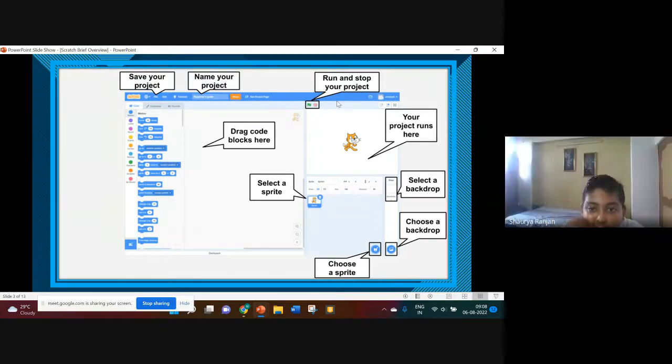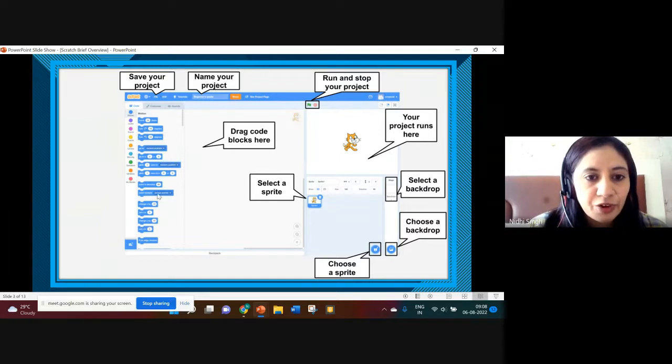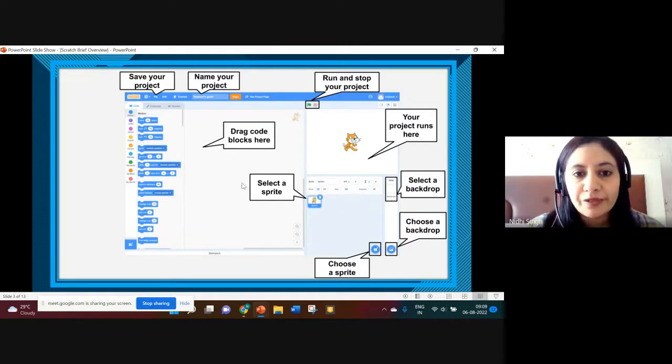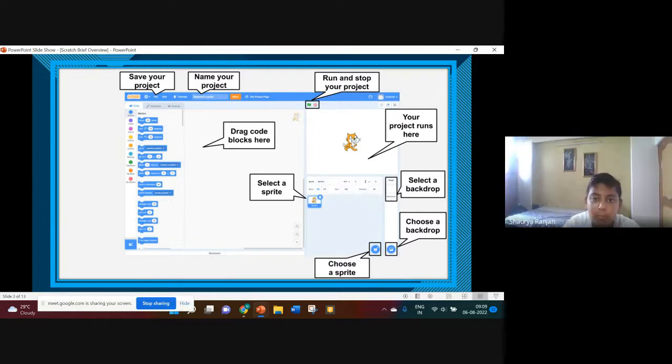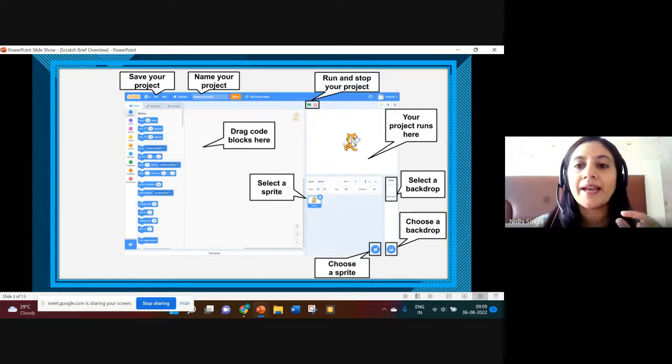On the extreme left, these are the command blocks. We will call it our blocks palette, where all our blocks will be there. We will drag these blocks to this white space, and this is our script area, or you can say your code area. Now, can you see this cat image here? We will call it a sprite. A sprite is nothing but a character, or you can say an actor.